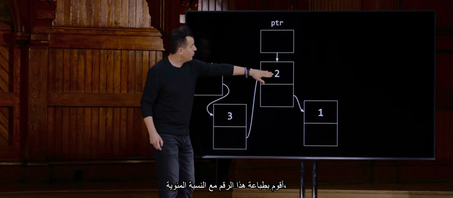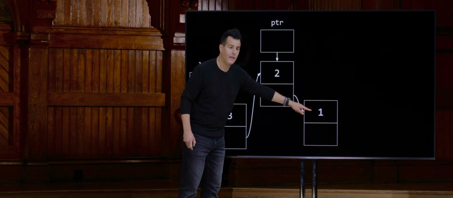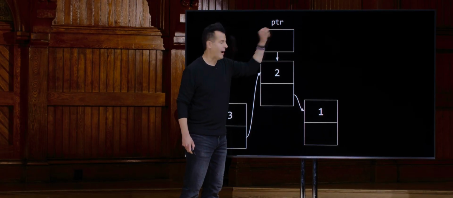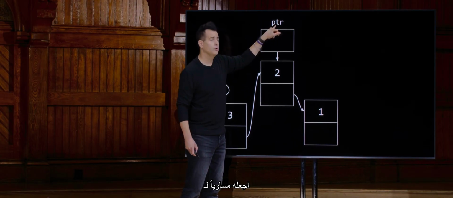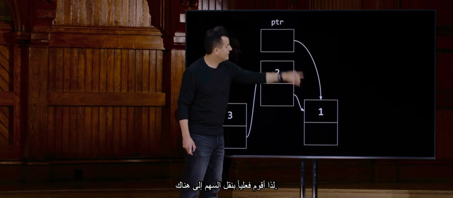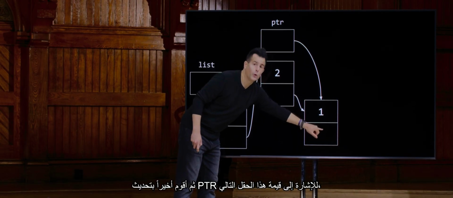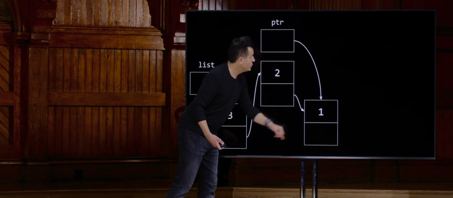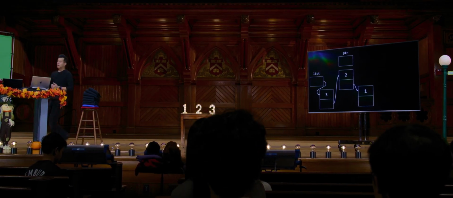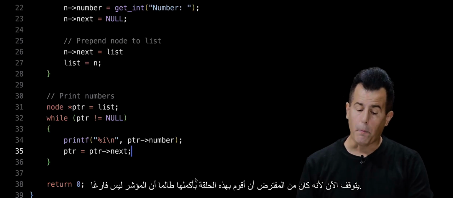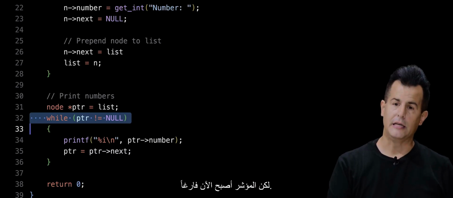In my loop, I print out with %i this number, and then I go to the next field, follow the arrow, and then set it equal to whatever this pointer is here, 0x789, set it equal to the pointer there. So I effectively move the arrow there. Then lastly, I update ptr to point to the value of this next field, which is null, which means effectively ptr itself is null, which means the loop cleverly stops now because I was supposed to do this whole loop while ptr is not null, but ptr is now null.